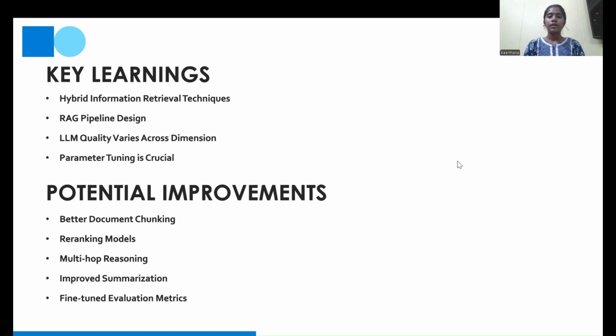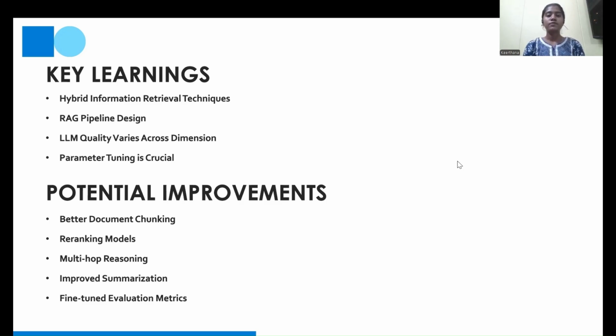Also, LLM quality varies across dimensions. We came to know after this project that for every query the LLM is not uniform; it performs differently, because of factors like citation quality, factuality quality, etc. And parameter tuning is also very crucial, as we did fine tuning of alpha in RRF.